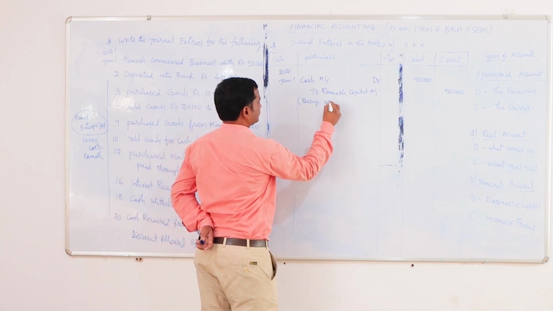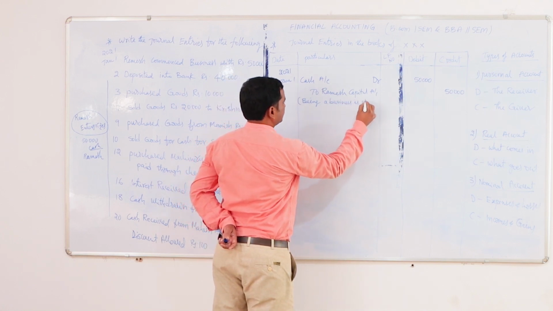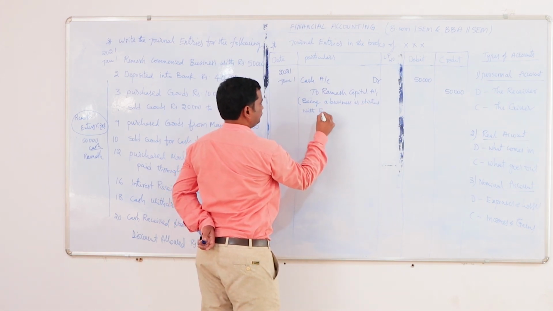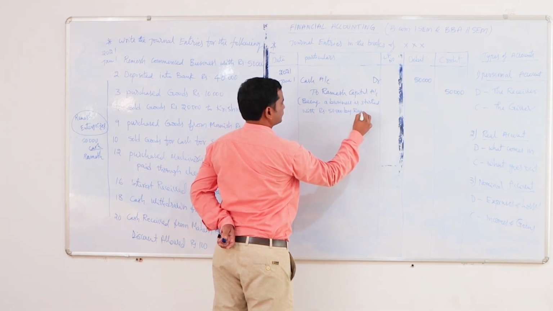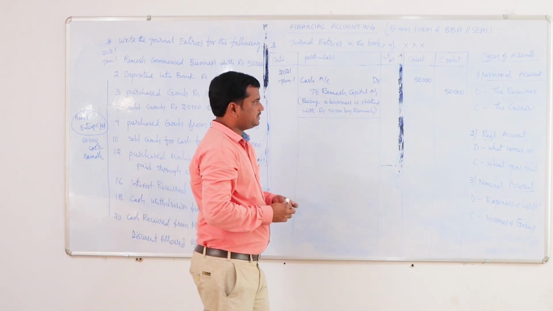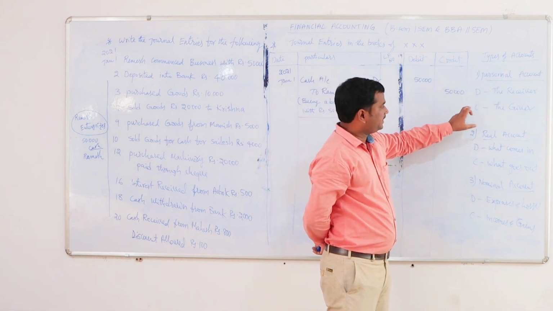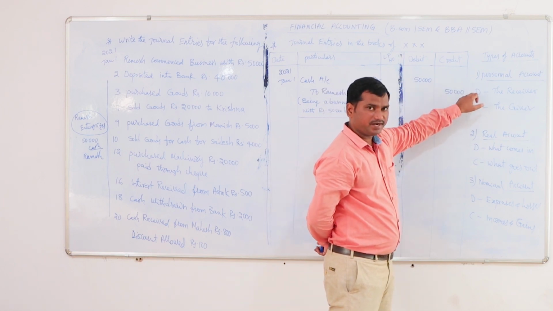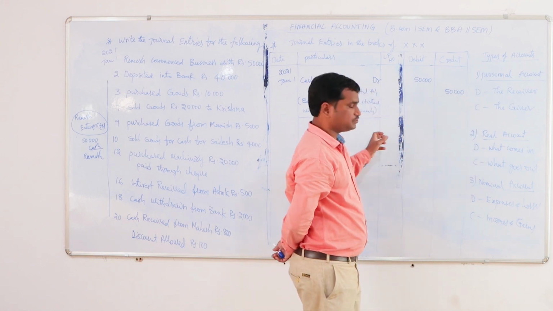Being a business is started with rupees 50,000 by Ramesh. So while writing the journal entries, the debit and credit aspects need not be from the same account. Debit aspect will be from one account, credit aspect will be from another account. That thing also we should notice here.